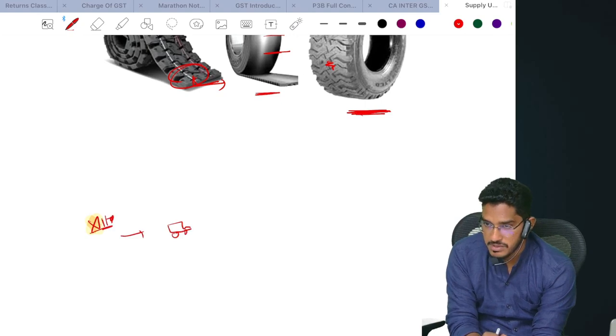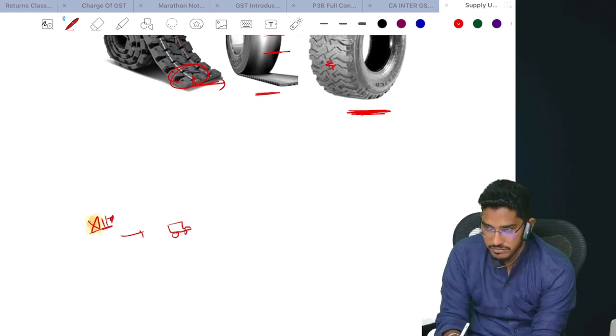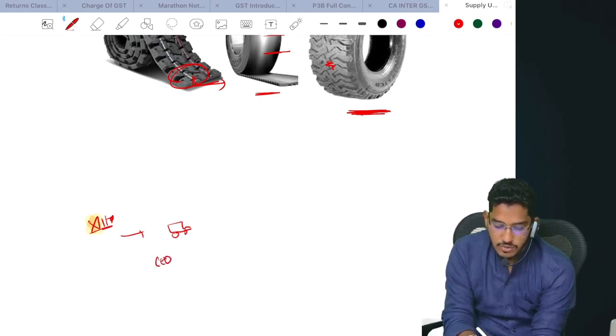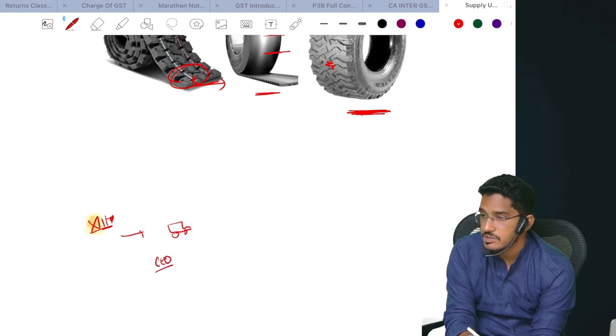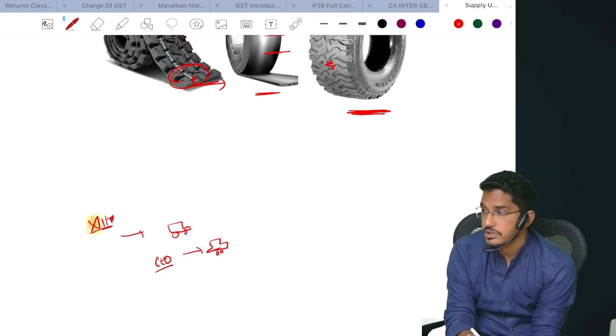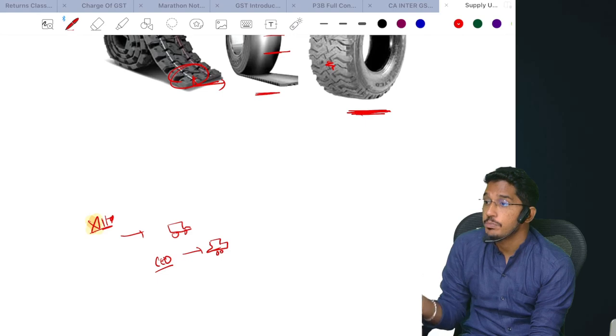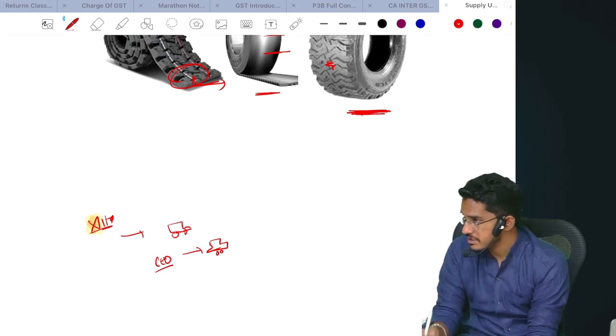For business purposes they have to use it, like if they have to pick up or drop any guest. So one day the CEO of this company wants to go on a vacation along with his family on a weekend, but doesn't have his car available. He went to the company's manager and said, boss, I need the car of the company. Whatever car you use for business purposes, I will take it and use it for vacation. So assets which should have been used for business purposes have been put to private consumption, or put to use for other than business purposes.